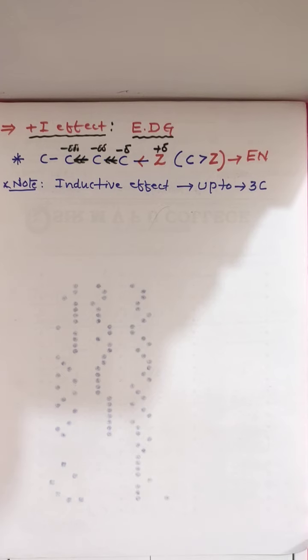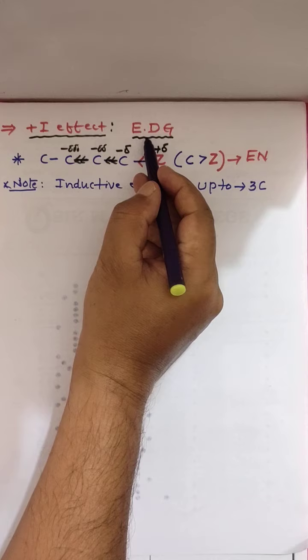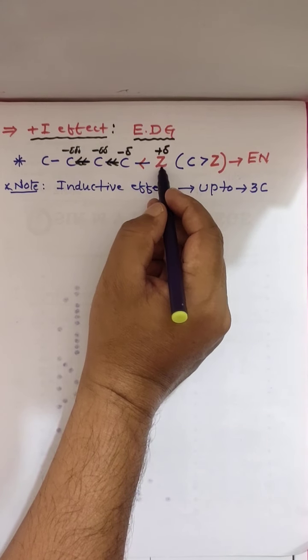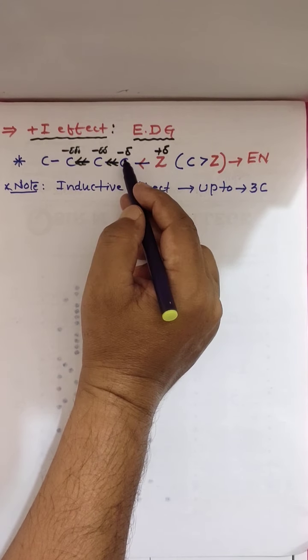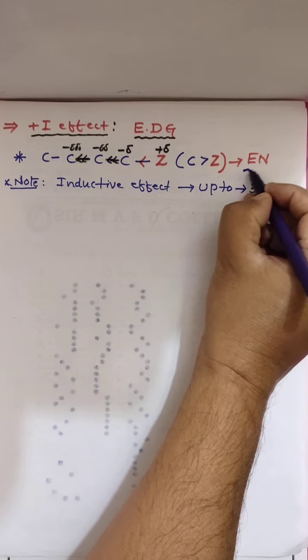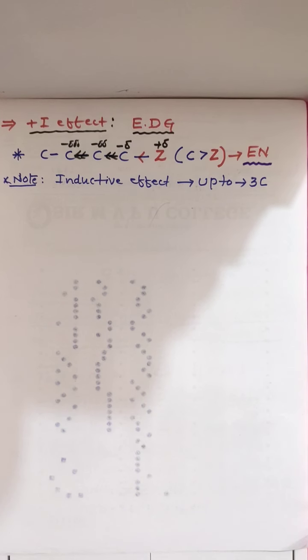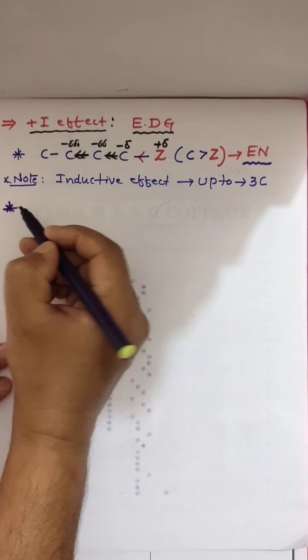Now, if an electron withdrawing group is there, minus I effect. If an electron donating group is there, for example metals, atoms are electron donating groups. If a metal is there, it will donate electron, positive, negative. So electronegativity plays a key role in inductive effect. Now, what are the groups that show the plus I effect? See here, I am showing some plus I effect groups.